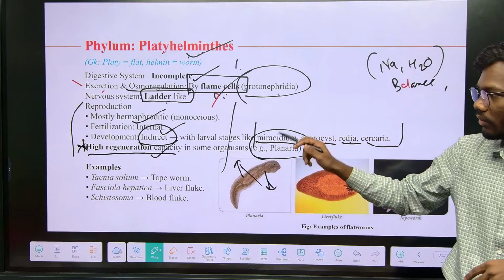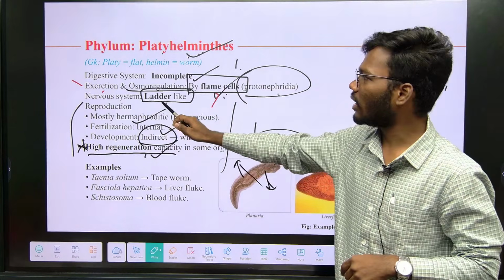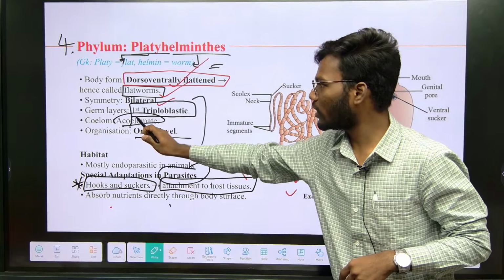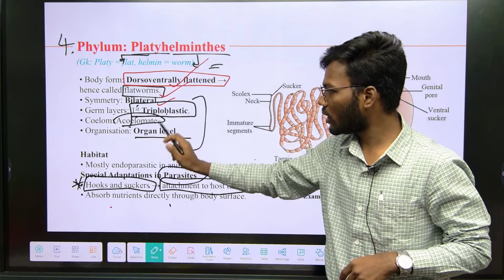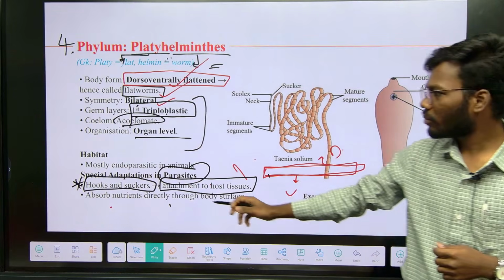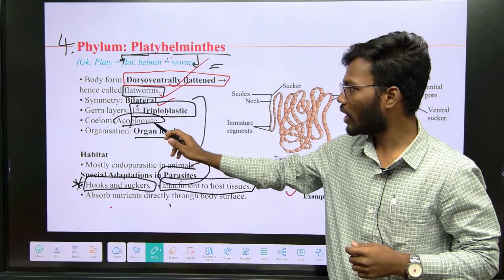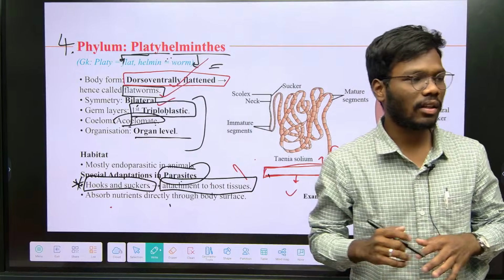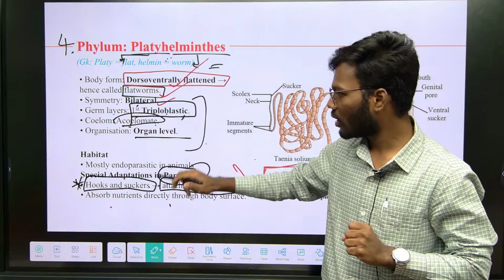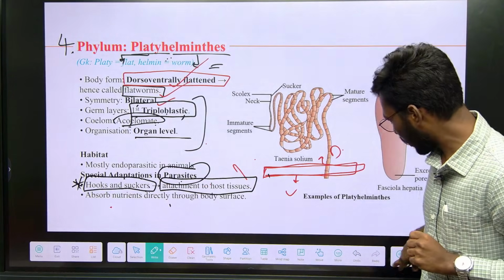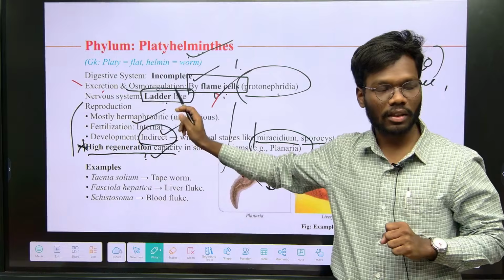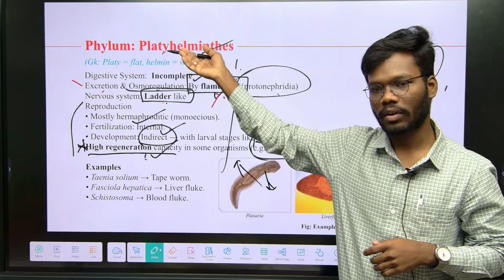Remember? These are the key features: high regeneration capacity, ladder-like nervous system, flame cells, hooks and suckers, first triploblastic, bilateral. All these are key features of Platyhelminthes. Special adaptations like parasitism, acoelomate, and dorso-ventrally flattened are normal statements you can remember, but the most important things are: first triploblastic animals, hooks and suckers, flame cells, ladder-like nervous system, and high regeneration capacity. These are the prominent key features of phylum Platyhelminthes.